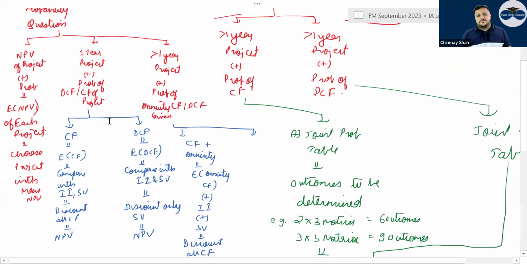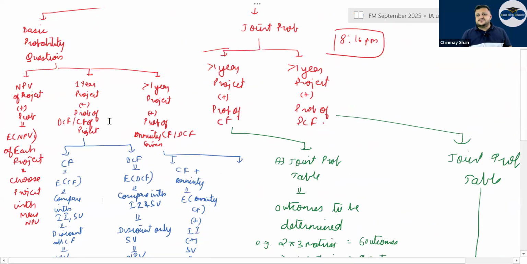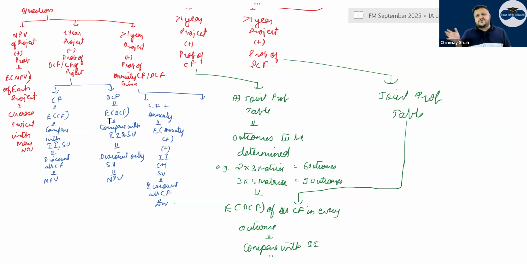But when there is joint probability, not one but more than 1 year project will be there. Correct? One way of doing it is directly, without a joint probability table. Without a joint probability table, directly you can find the expected cash flow of each year and what? Basically do the discounting and find the answer, right?